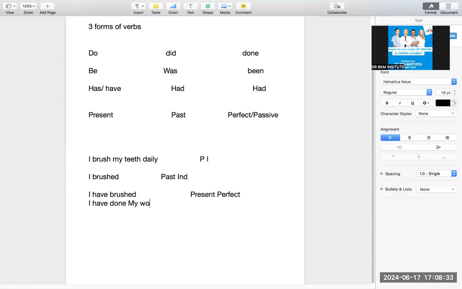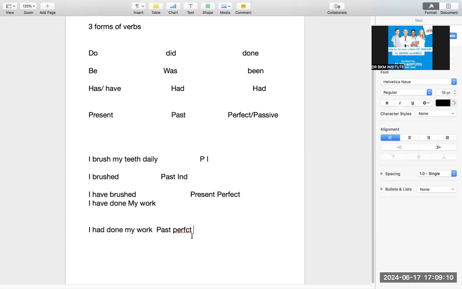Very important. Please remember it forever. Now it is perfect tense. Done or brushed, third form. But what makes it present is this helping verb. Helping verb is this, has, have. That means it is a first form. That is why it is present perfect. Otherwise, I had done my work. It is past perfect, third form. So it becomes past perfect.